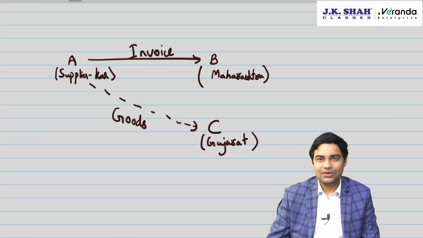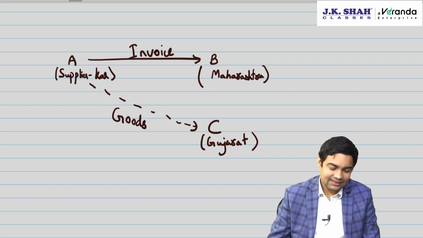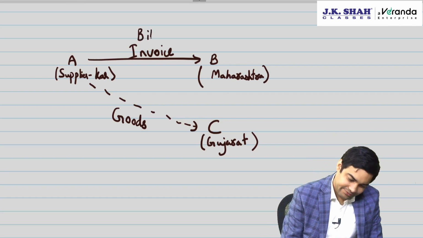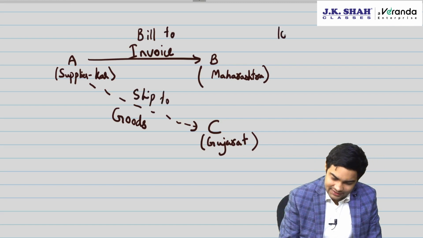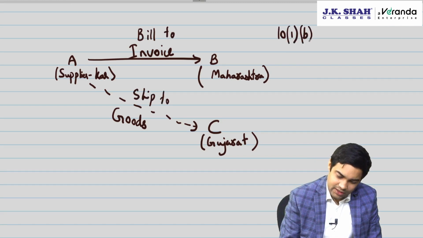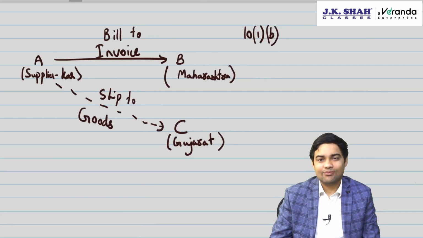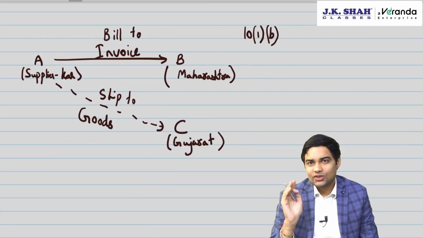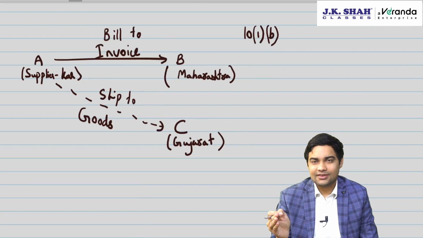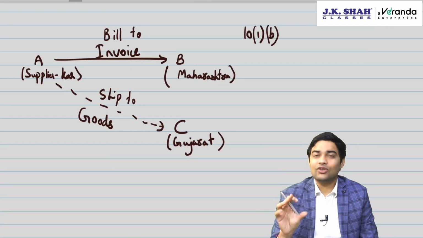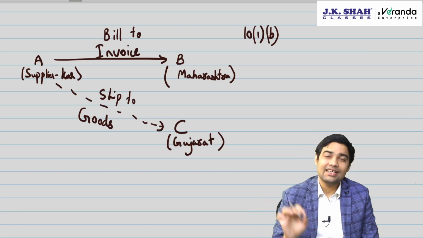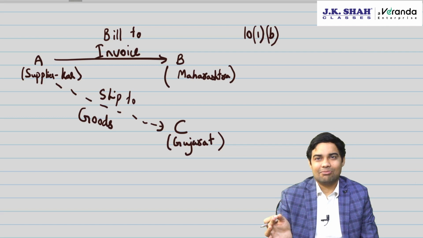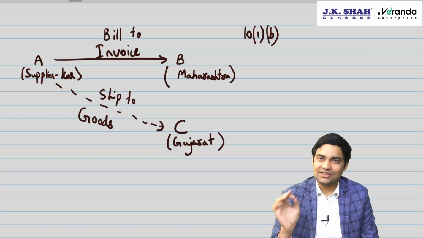Now, if you see this carefully, this is a bill to ship to transaction. Now 10(1)(b), section 10(1)(b) of IGST Act says, when the goods are delivered to the third person, when the goods are delivered based on direction of the third person to recipient or any other person, then the place of supply would be principal place of business of such third person.